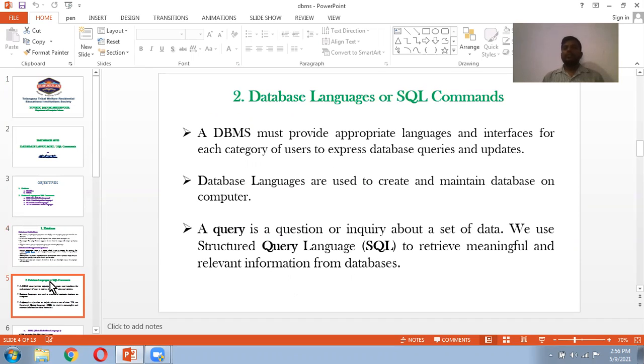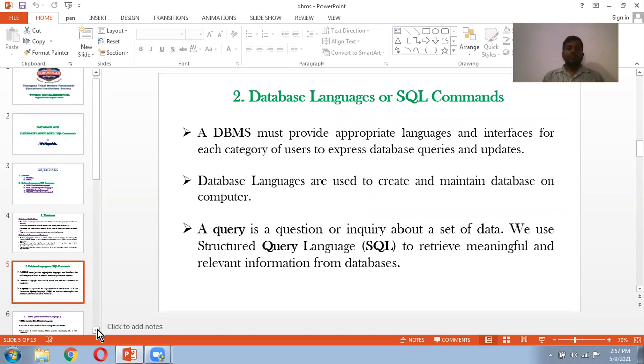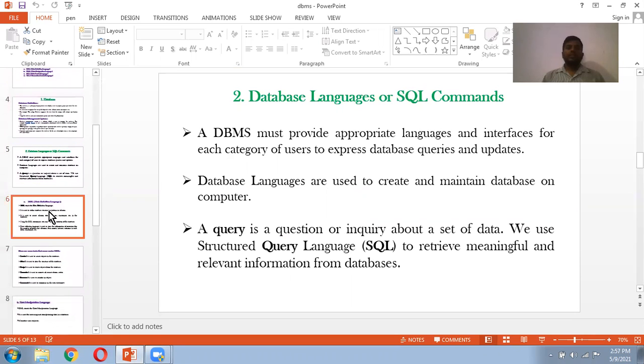Coming to the database languages or SQL commands. What is meant by database language? A DBMS must provide appropriate languages and interfaces for each category of users to express database queries and updates. Database languages are used to create and maintain a database on a computer. What is a query? A query is a question or inquiry about a set of data. We use structured query language, SQL, to retrieve meaningful and relevant information from databases. So we'll see these languages here.